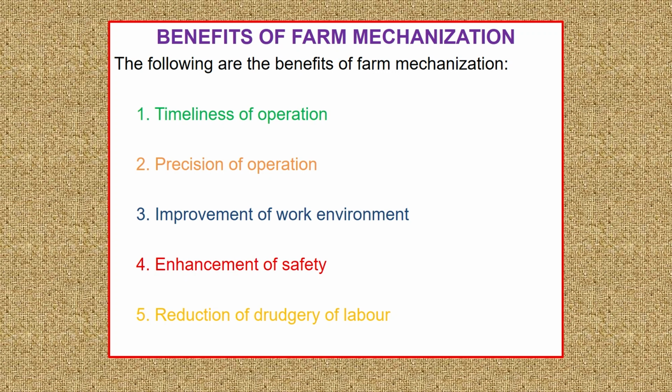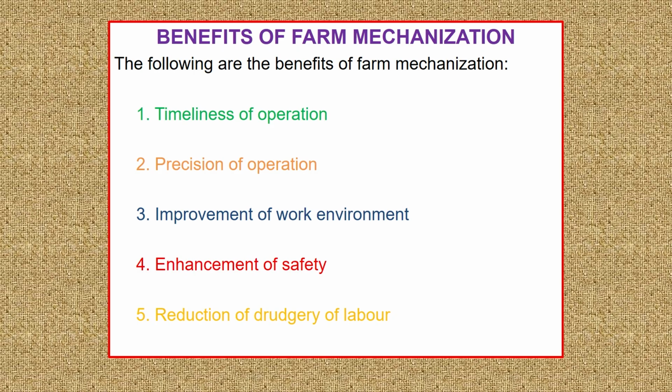Because of machines, we perform work at a faster rate. If we use a tractor along with an attached implement such as a cultivator, we can plow 1 hectare of land in hardly 1.1 to 1.5 hours.